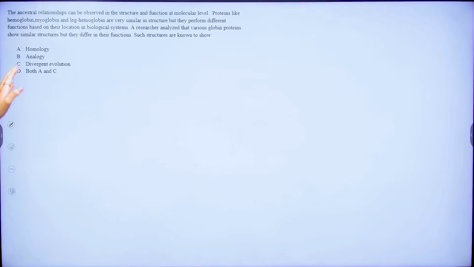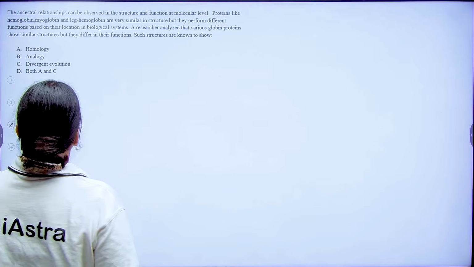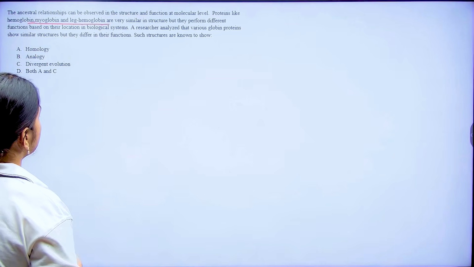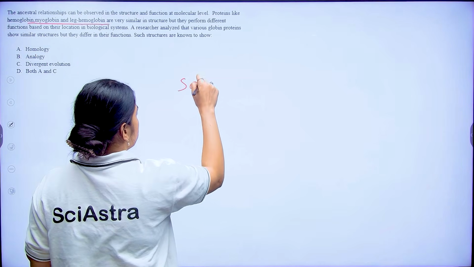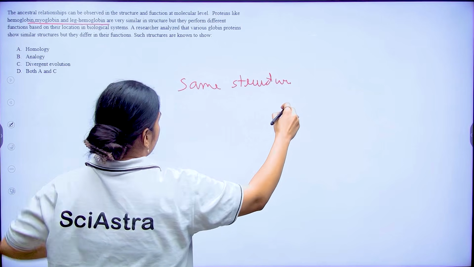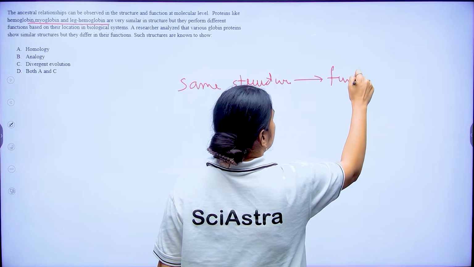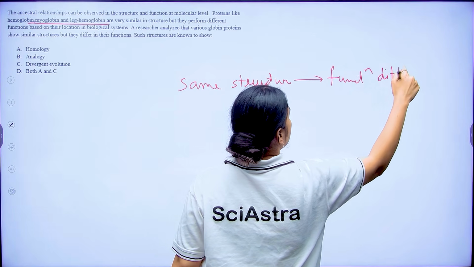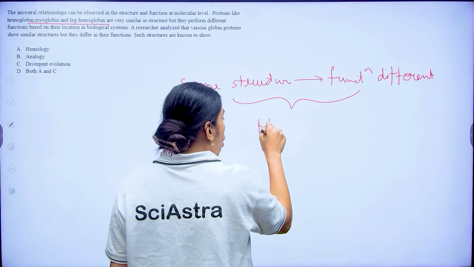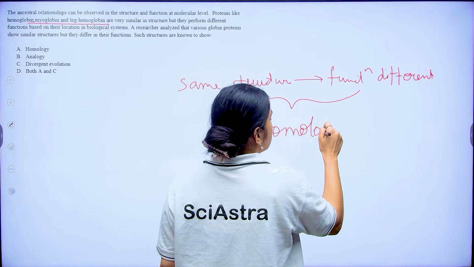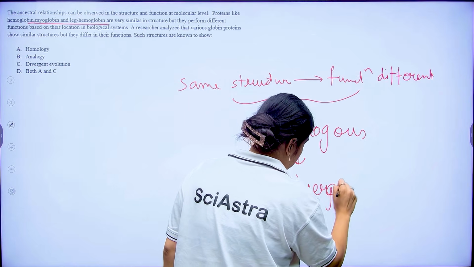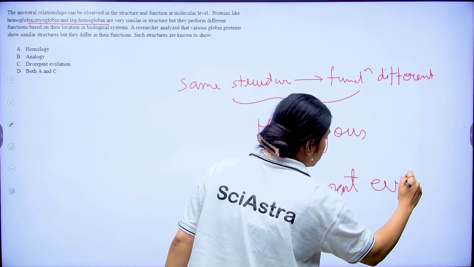It states that ancestral relationship has been observed in proteins like hemoglobin, myoglobin and leghemoglobin, which are very similar in structure. So here what do they have? They have the same structure, but they perform different functions. Now we know this is a classic example of homologous organs, and homologous organs are found where? Homologous organs are found in your divergent evolution, right?